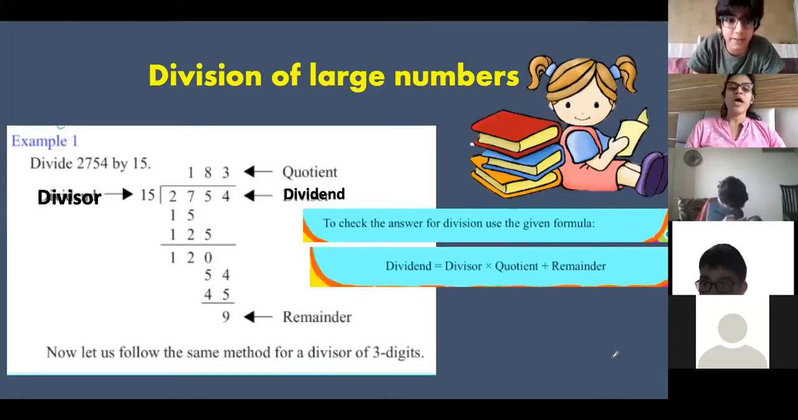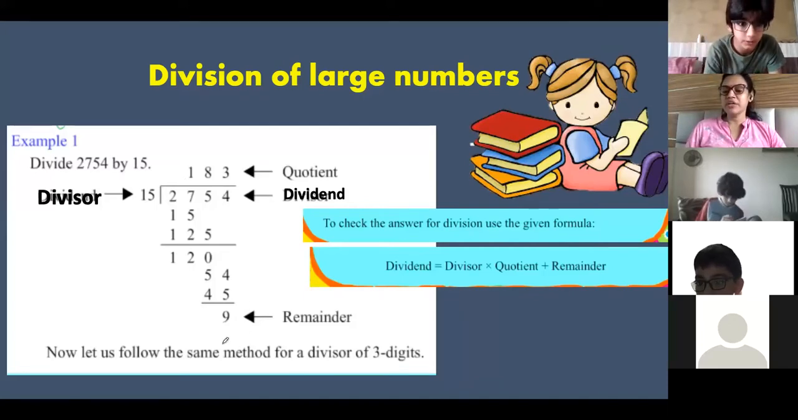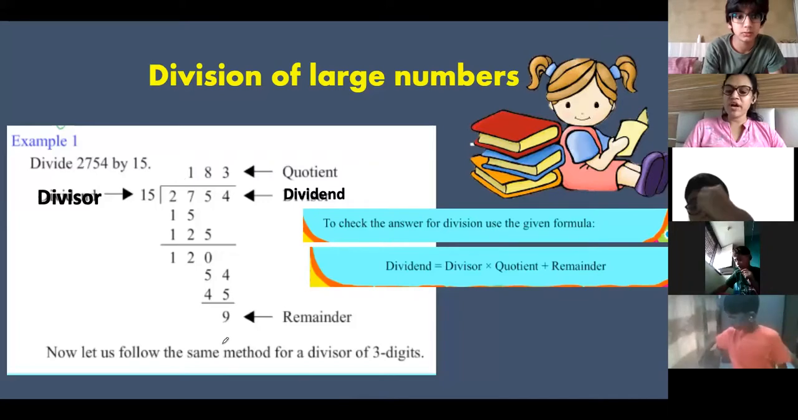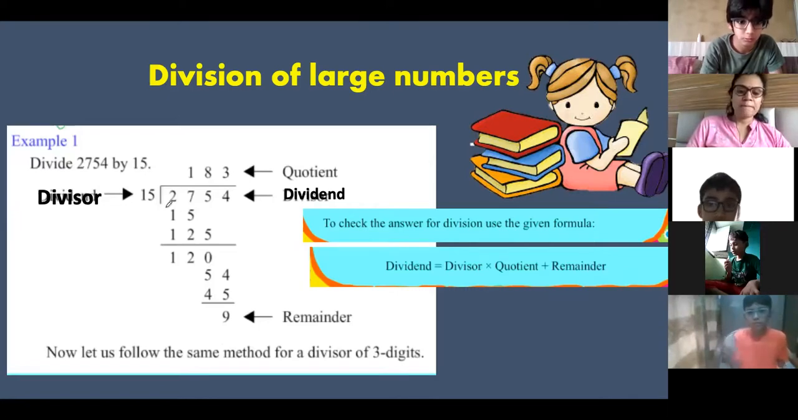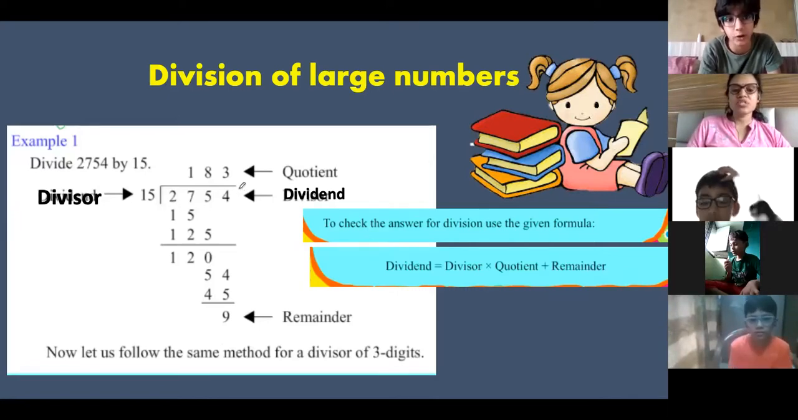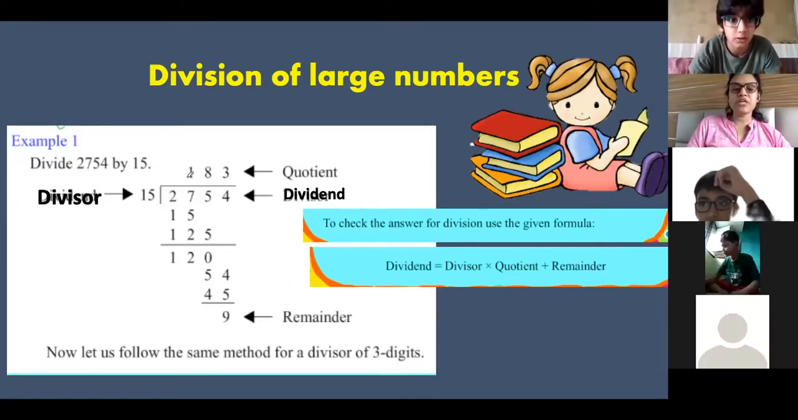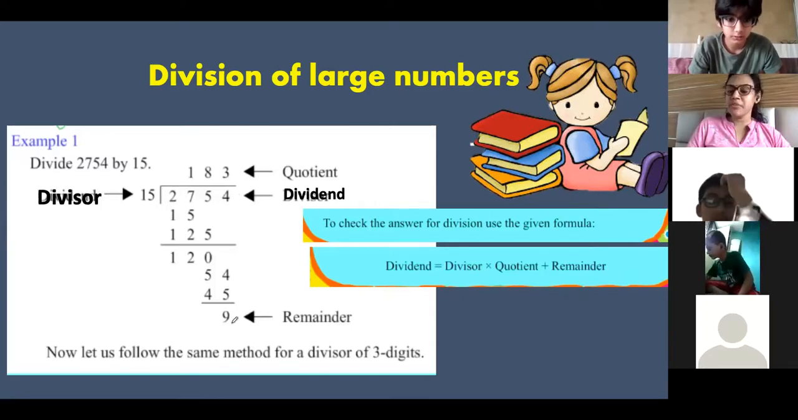2745. Add 9 to that. Add the remainder, plus 9. What is the answer you are getting? 2745 plus 9. What is the answer? 2754. So you got this answer. That means this quotient is correct and this remainder is correct.